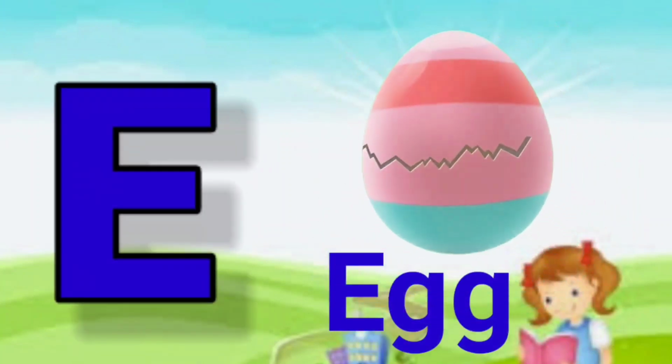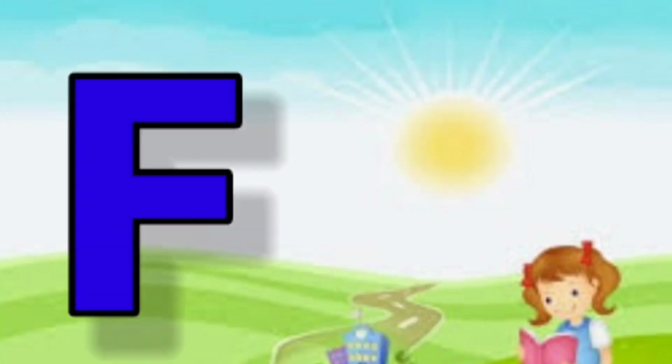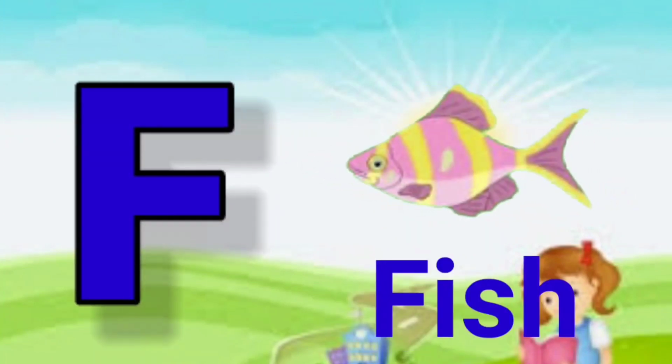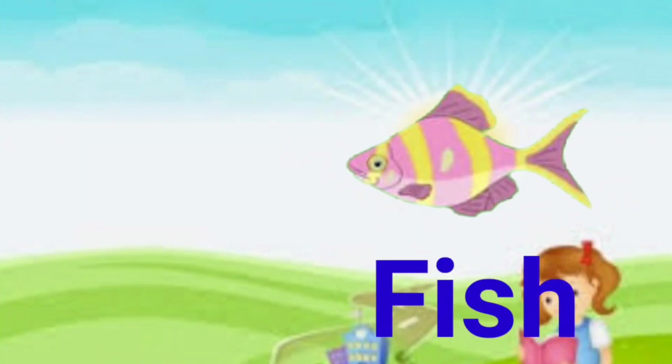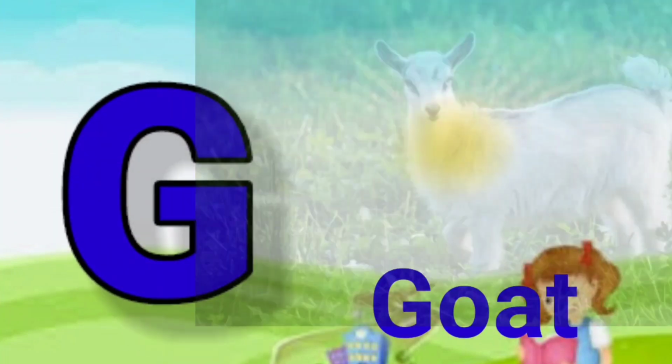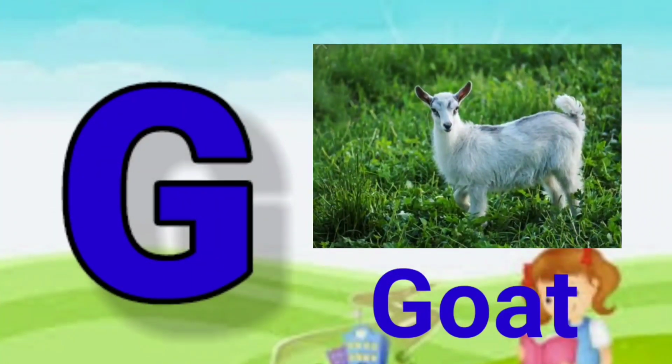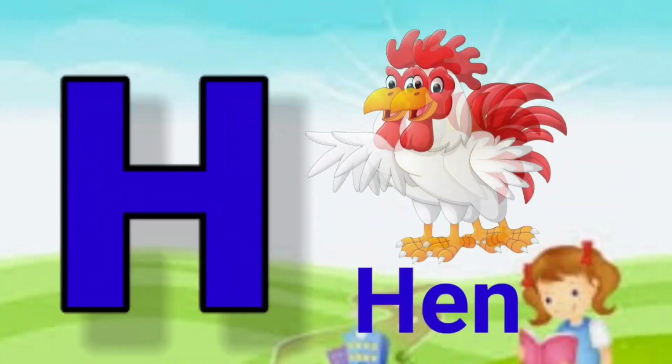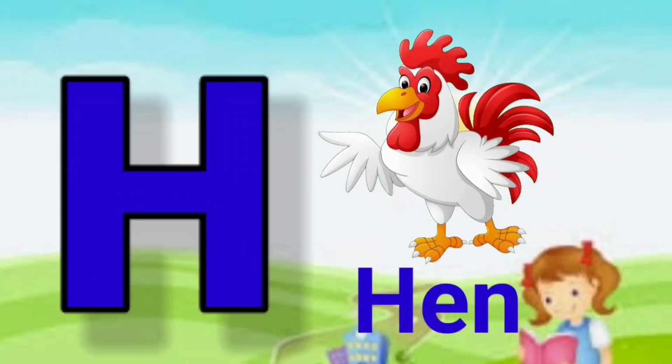E for egg. Egg means anda. F for fish. Fish means machli. G for goat. Goat means bakri. H for hen. Hen means murgi.